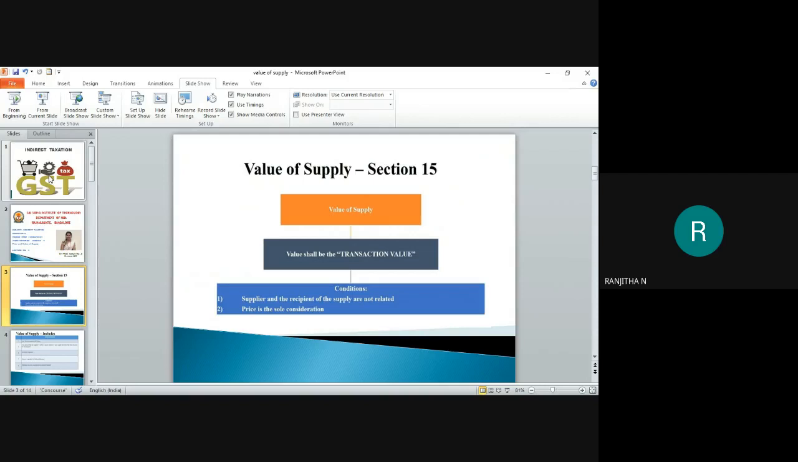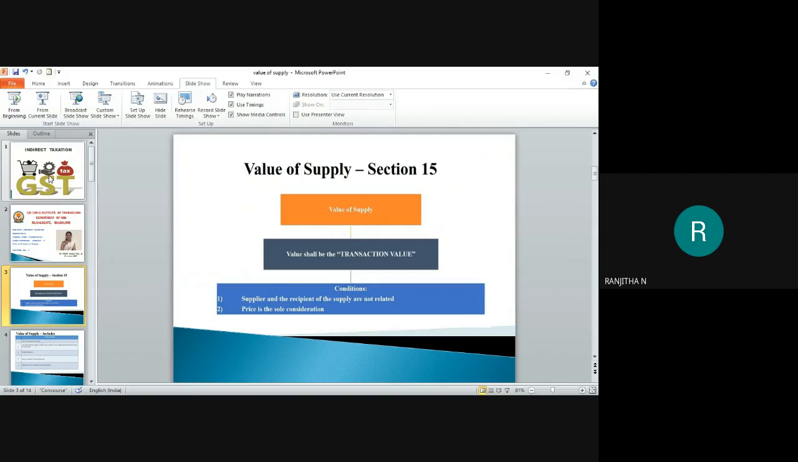What are the conditions? The first condition here is that the supplier and the recipient of the supply are not related. Means both the supplier and the recipient should not be related. For example, they should not be members of the same family, or have a relationship of employee and employer, or be legally recognized partners of a firm. These are some of the related parties we can find. Is it right? As per the condition, the supplier and the recipient of the supply should not be related. That is the first condition.